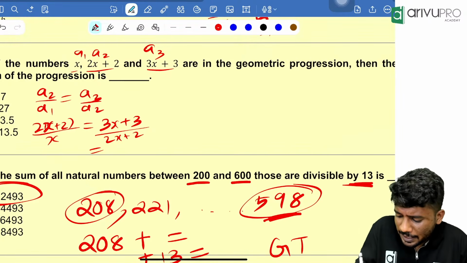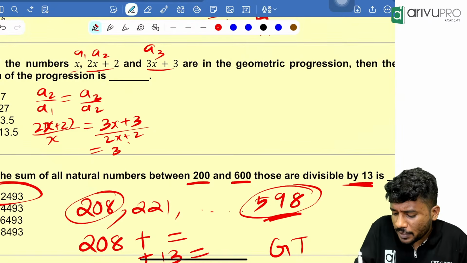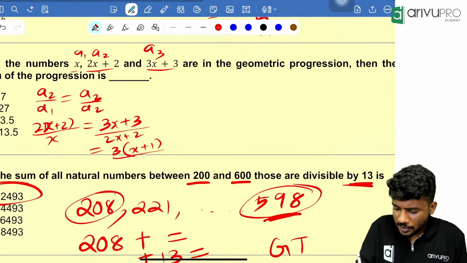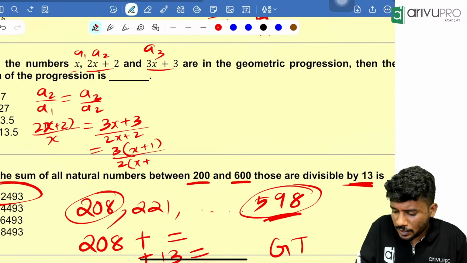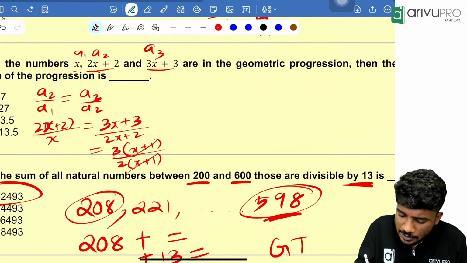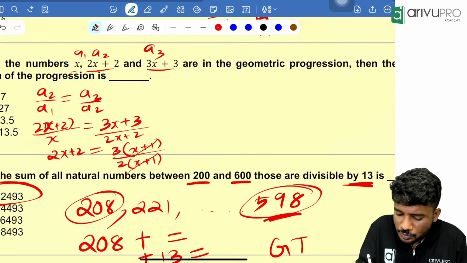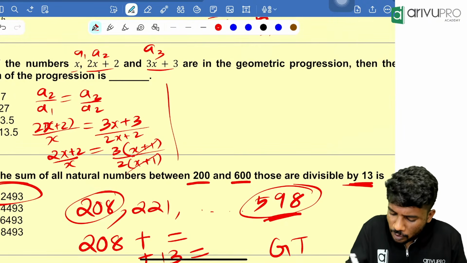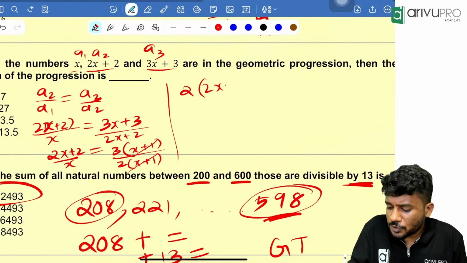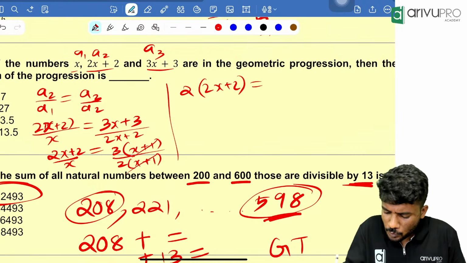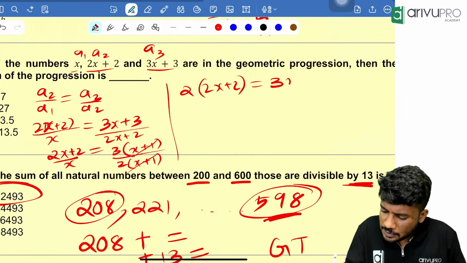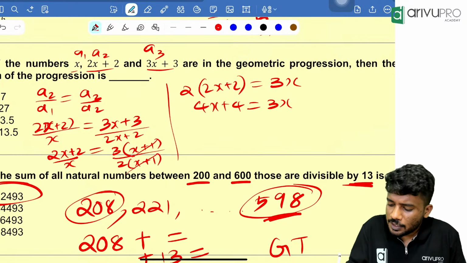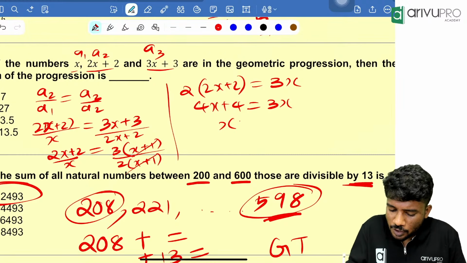In the numerator, 3 is common, that means 3 into x plus 1. In the denominator, 2 is common, 2 into x plus 1. Cancel, cancel. That means 2x plus 2 divided by x is equal to 3 by 2. Cross multiply: 2 into 2x plus 2 is equal to 3 into x. 4x plus 4 is equal to 3x. That means x is equal to how much?